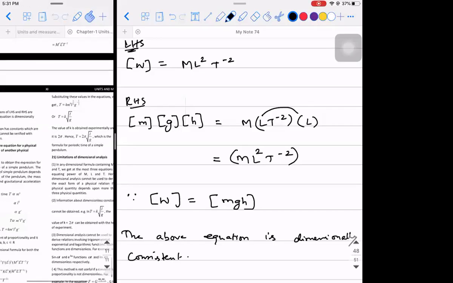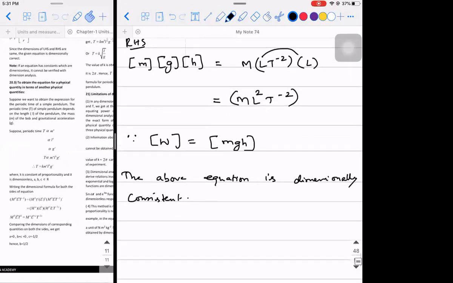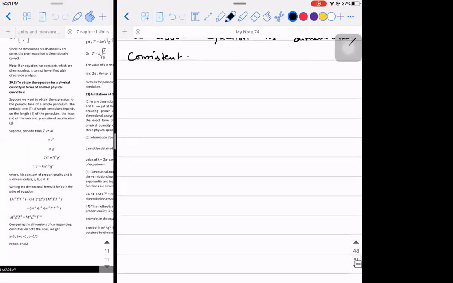The third application is to obtain the equation of a physical quantity in terms of other physical quantities. For example, if I tell you to find the formula for work done, and I know that it depends on mass, acceleration due to gravity and height, then when you derive it, you should get the answer as mgh. Okay, so let's see.